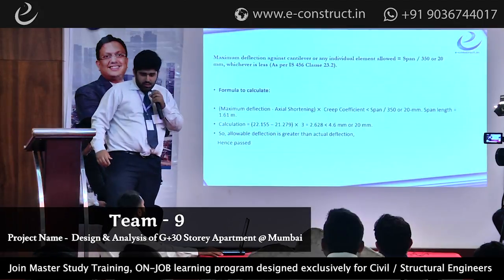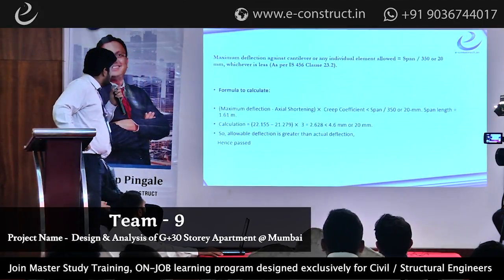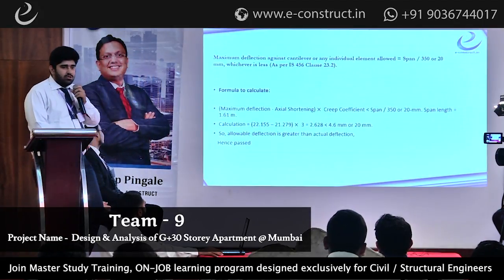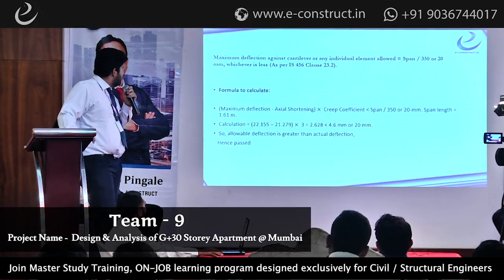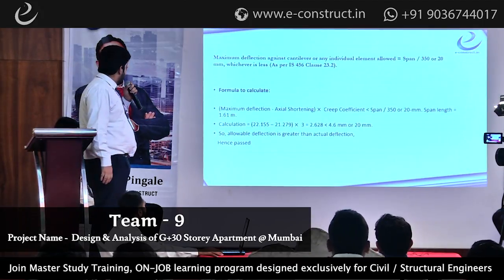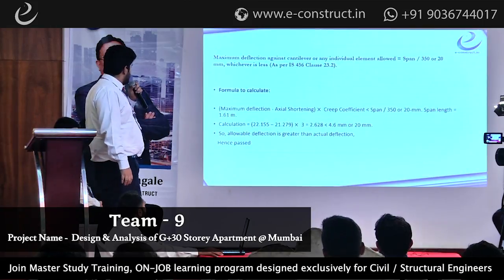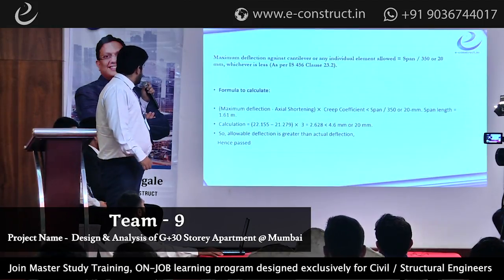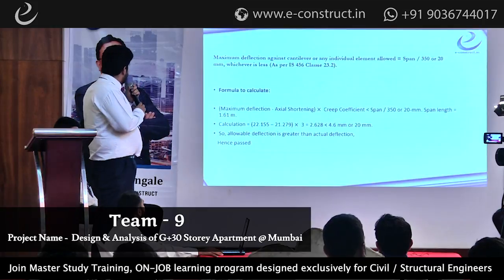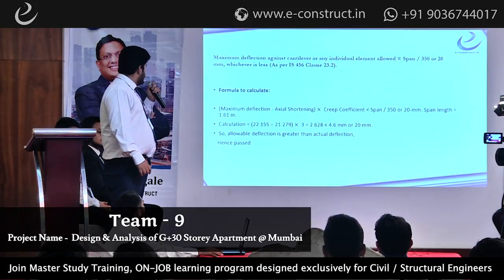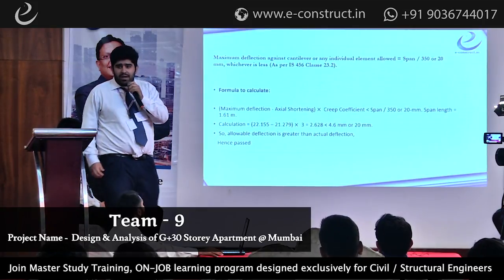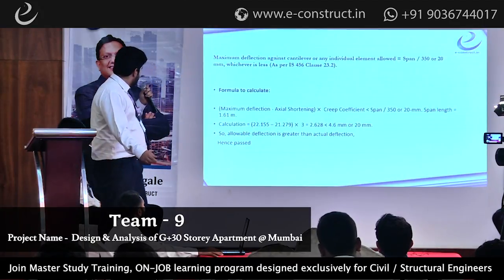So according to the clause from IS 456, the deflection should be less than span by 350 or 20 mm. So we received a deflection of 2.628 mm, which was less than the allowable deflection of 4.6 mm. So hence our structure passed in deflection, and then we move towards the next one.